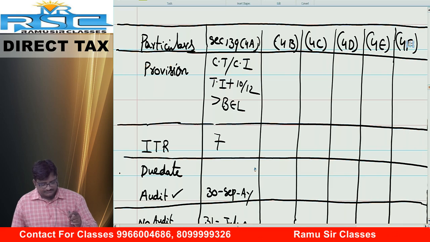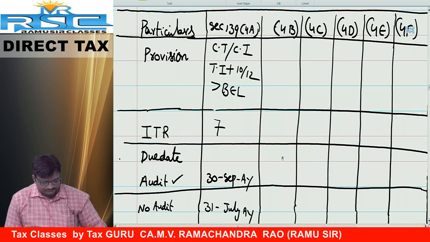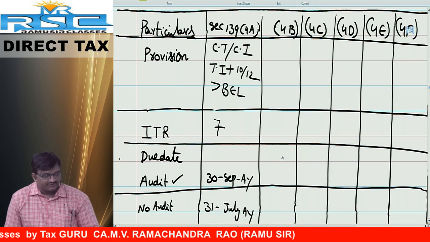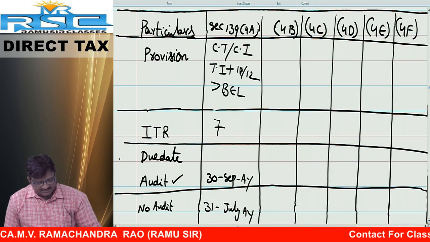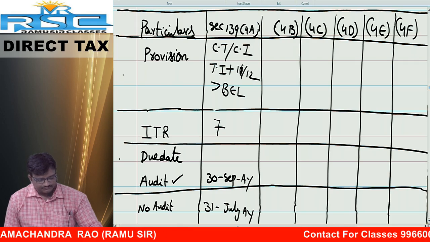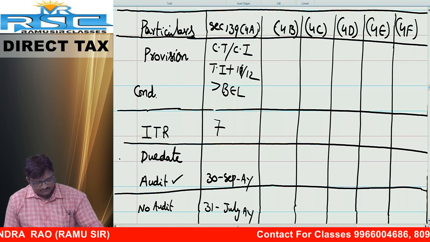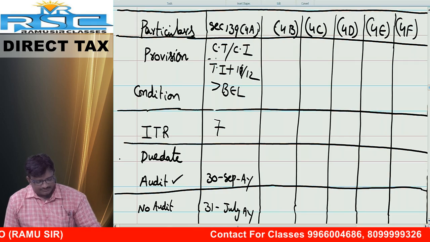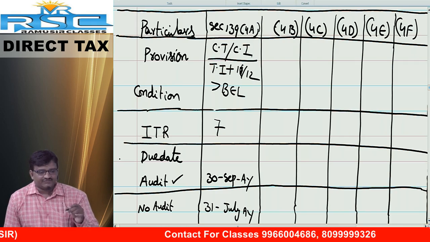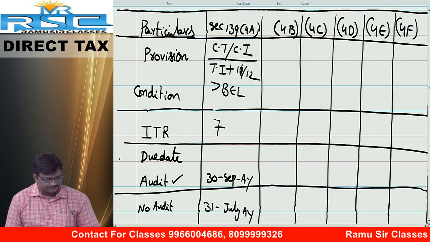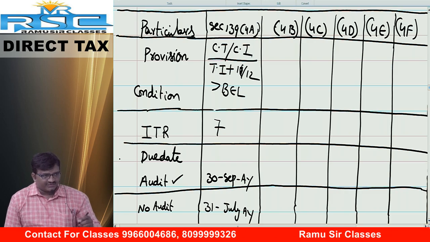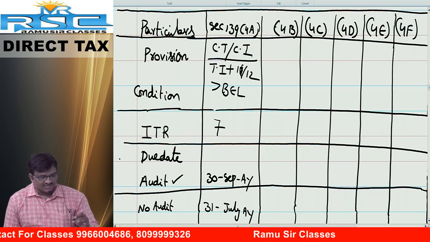Particulars. Everyone, start the running notes. First one, proviso. Please write the provision first. Under that, write opposite to provision: filing of return of income by charitable trust or charitable institutions.